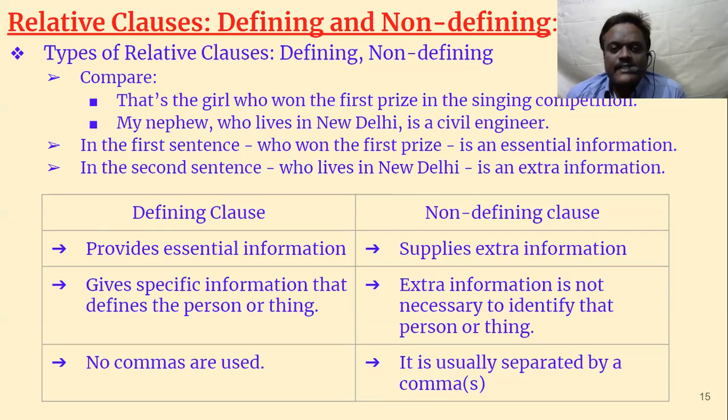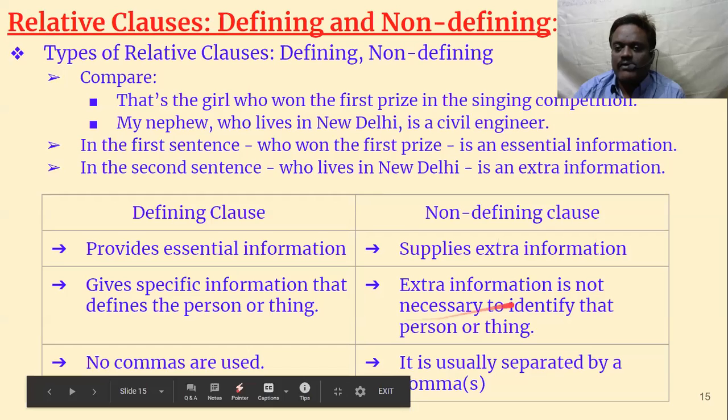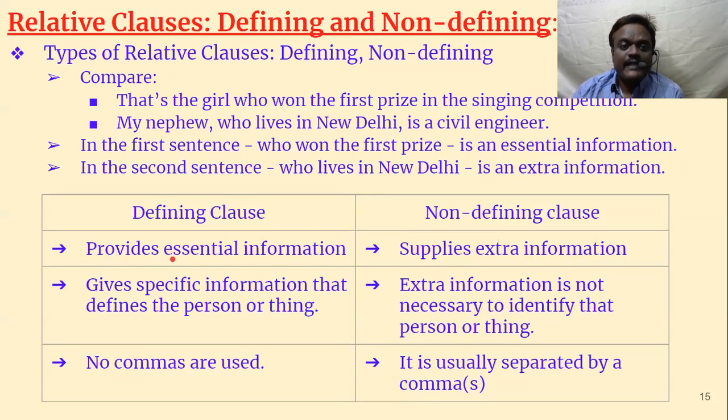In the first sentence, it is essential information, necessary in the sentence, whereas in the second sentence, it is not essential, only extra information. Even if it is not there, there is no problem. So let us try to understand what is a defining clause and what is a non-defining clause, and how one differs from another. A defining clause provides essential information.